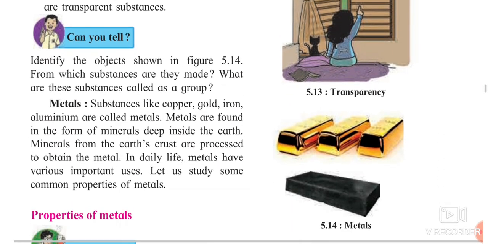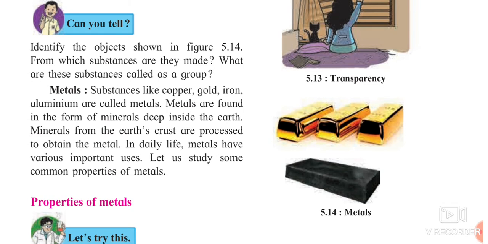Now we are going to see the properties of metals. Which are the properties of metal? First thing we are going to see what actually the metal is. Metals or substances like copper, gold, iron, aluminium are called as metals. Metals are found in the form of mineral deep inside the earth.